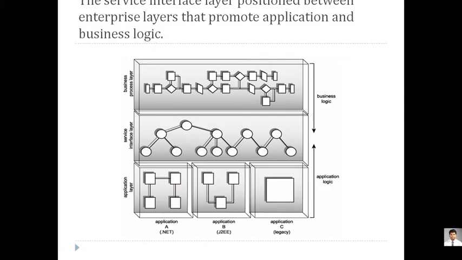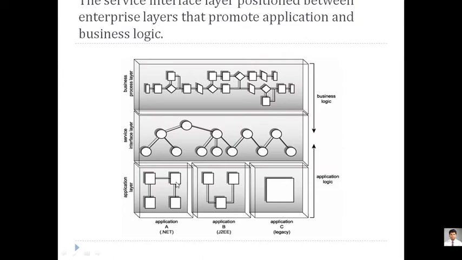Now we talk about the service layer. Whenever we talk about any applications, this is an application layer. So we consider this as an enterprise. Enterprises will contain different types of applications. One application may be created with .NET. Another application may be created with J2EE, that is a Java application. And a third application may be a legacy one, that means it might be in COBOL or Fortran, old applications.